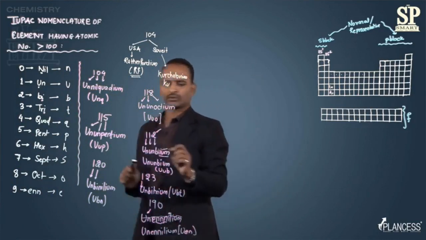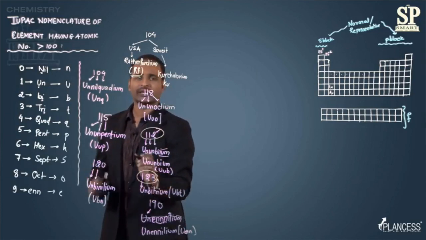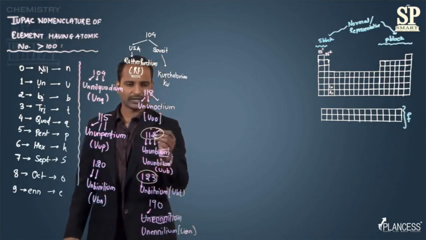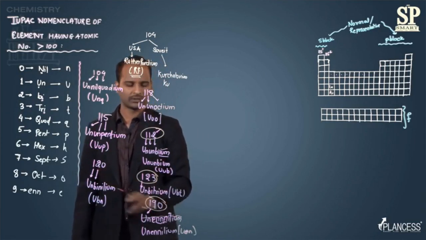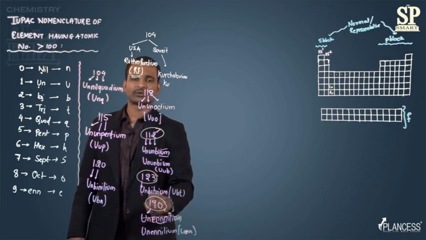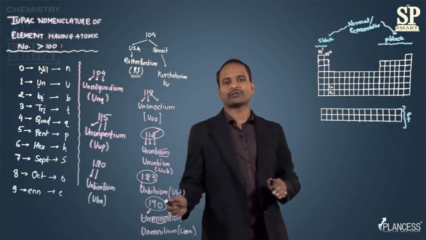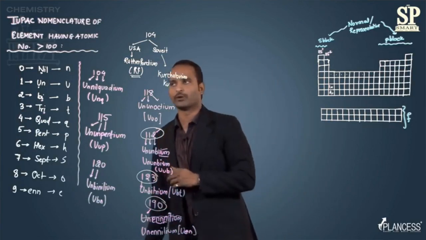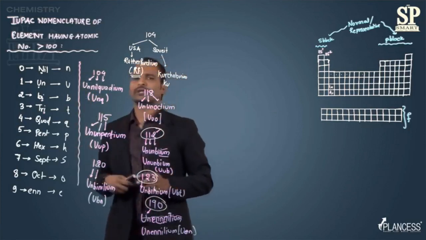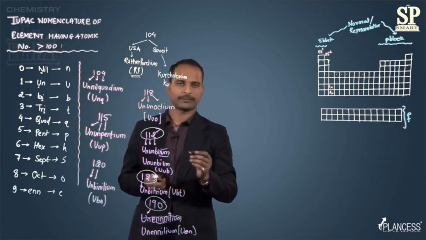So these are the rules. If it is 112 or 113, where 2 and 3 come at the unit place, we have a special rule. The next one is 190. This can be 190, 290, 390, 490, because only in the case of 90 will this rule be applicable, where the 9 is followed by the 0. So this is about the IUPAC nomenclature of elements having atomic number greater than 100.